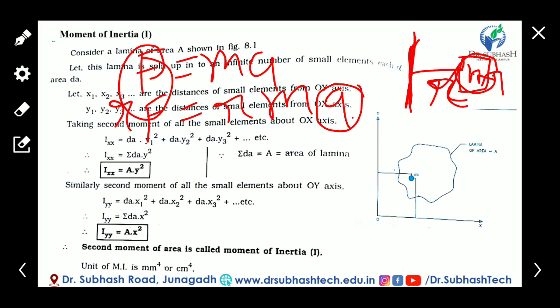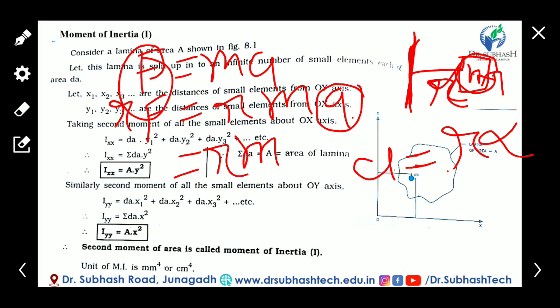If we want the rotational acceleration, the relation of linear and rotational acceleration is: linear acceleration is equal to radius into angular acceleration, or rotational acceleration. So here we put the value of linear acceleration in the form of rotational acceleration, r alpha.